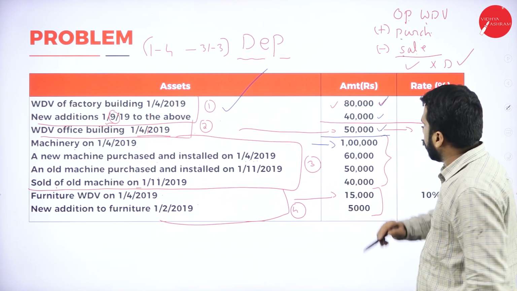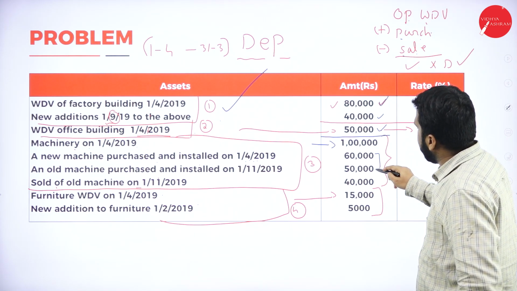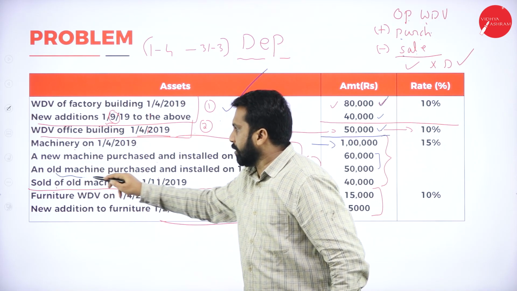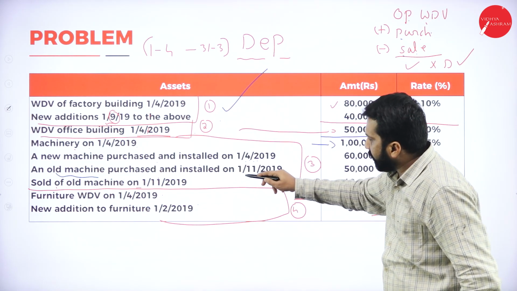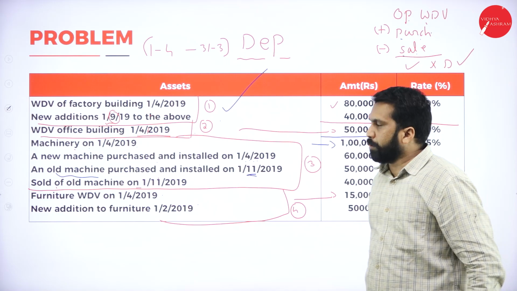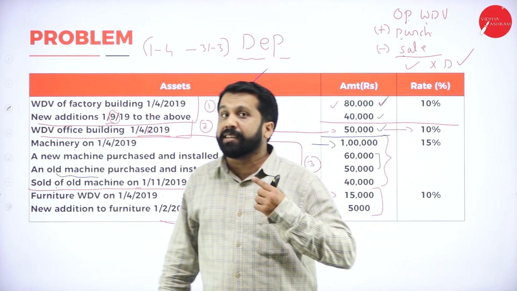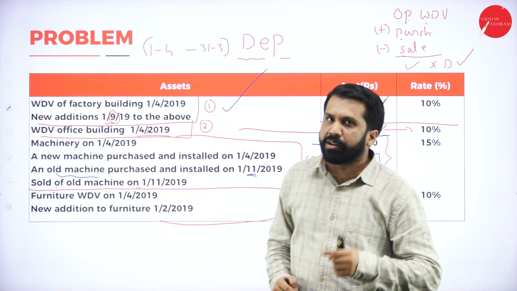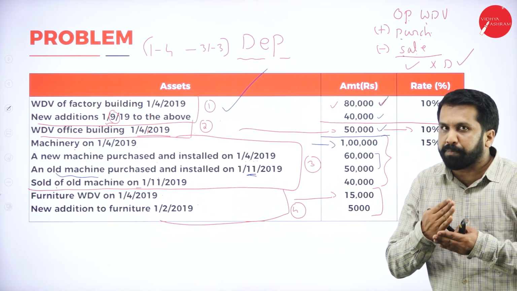Full depreciation. 60 plus 50, 110. Then, an old machine purchased and installed. When is it purchased? November. November means what? After Gandhi Jayanti. After Gandhi Jayanti means full or half? Exactly. Very good. We have to take half depreciation.